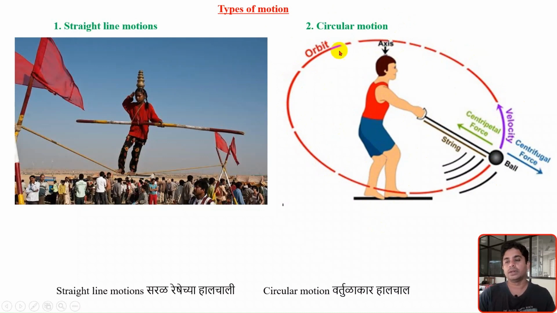He will rotate that ball in one particular position. Then he will throw the ball. So this is one wonderful example of a circular motion.